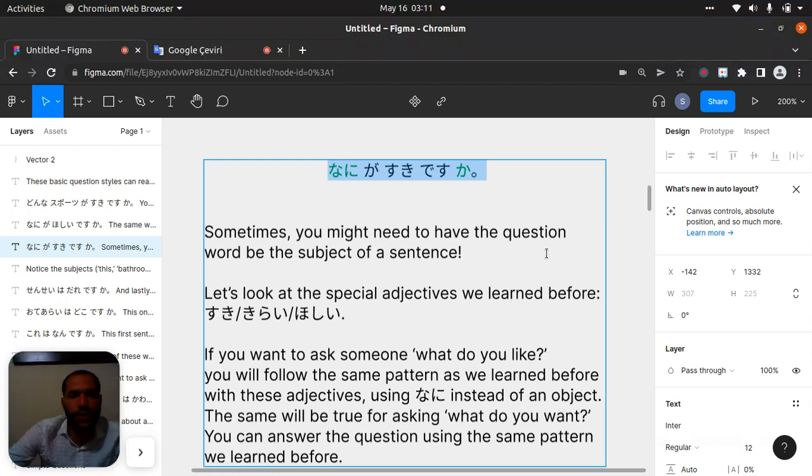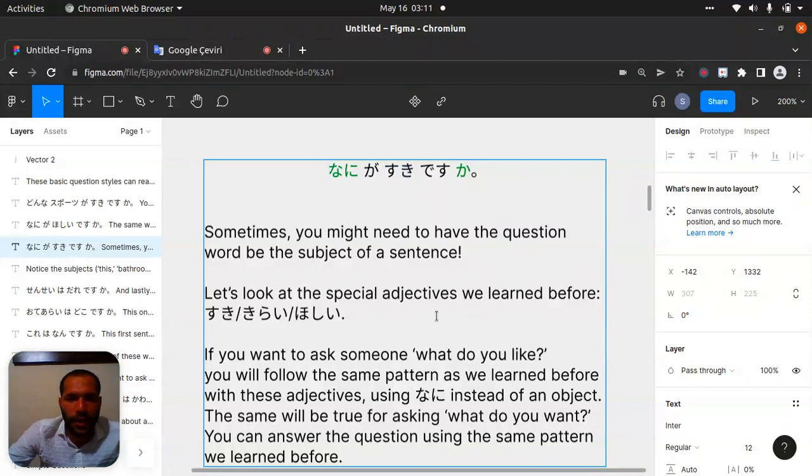Sometimes you might need to have the question word be the subject of a sentence. Let's look at the special adjectives, which are like suki, this one, and then kirai. I think kirai, right, if I remember well, for dislike, and then hoshii, which is want.